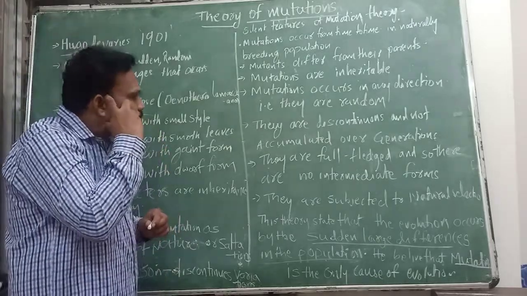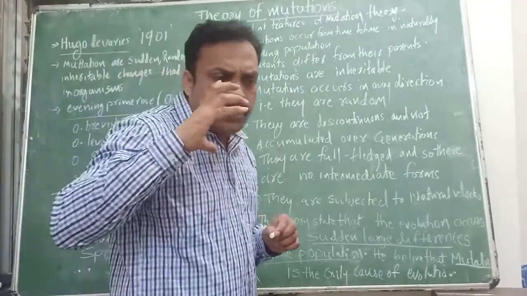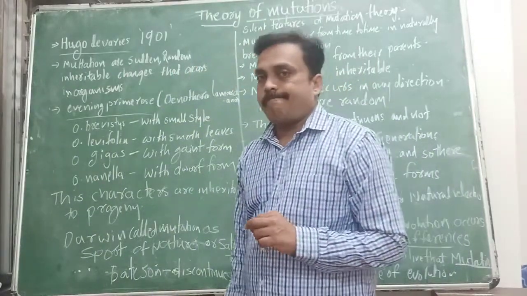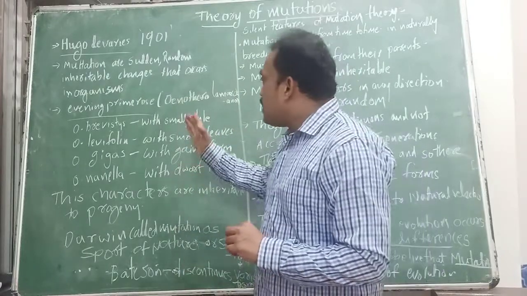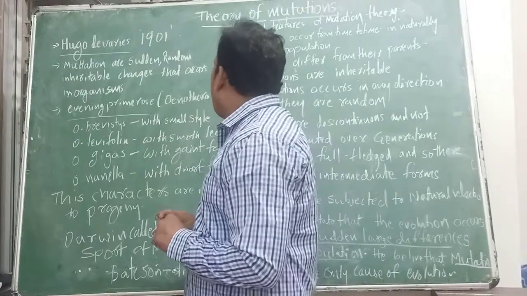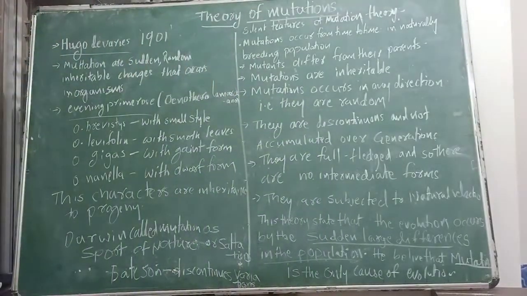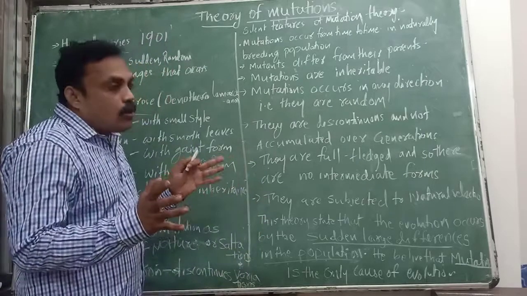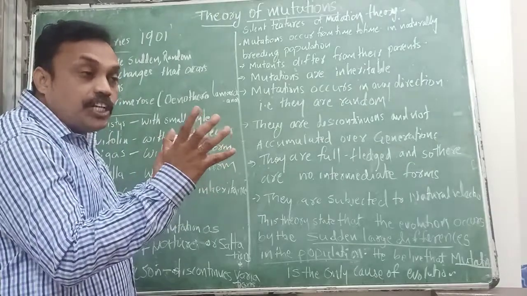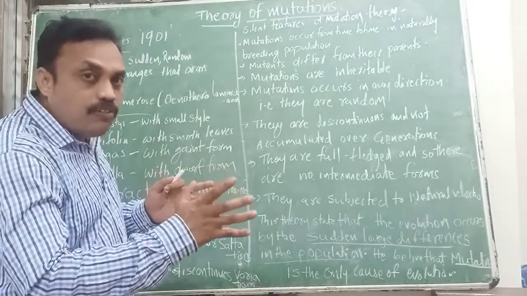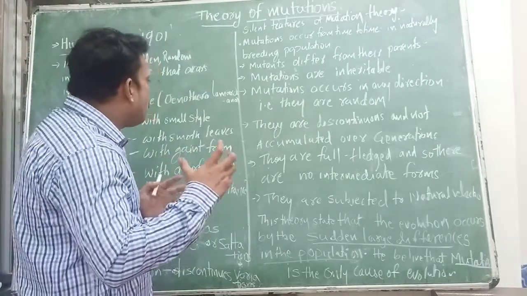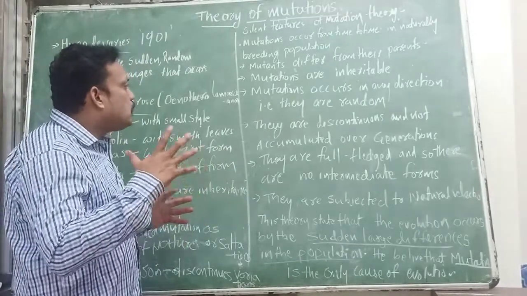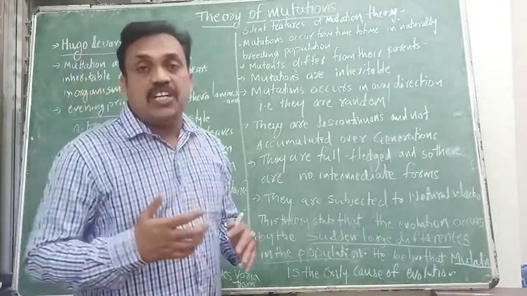In the evening primrose plant, he observed some variation, some evolutionary changes. The scientific name of evening primrose is Oenothera lamarckiana. He observed a lot of variations in this plant.